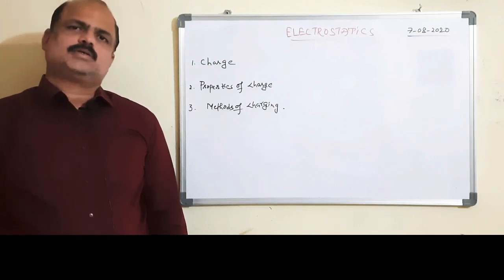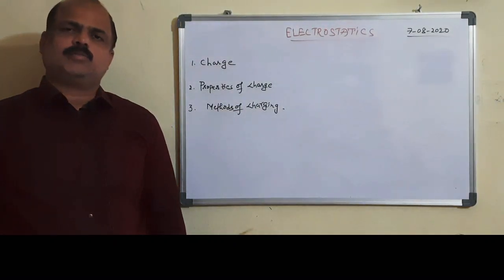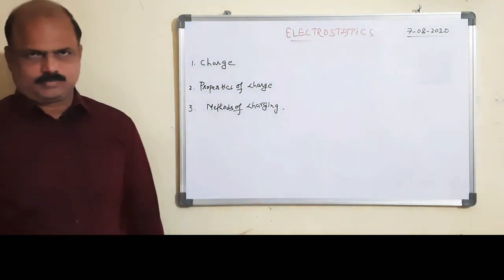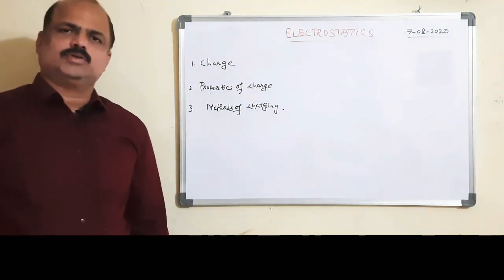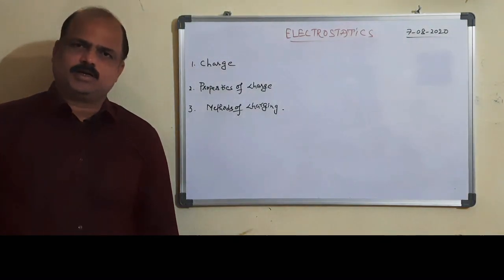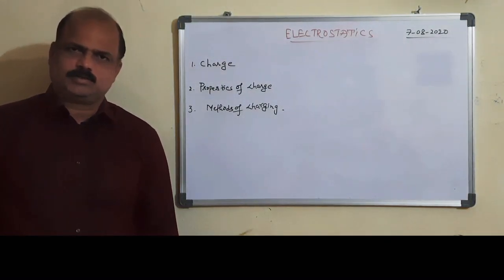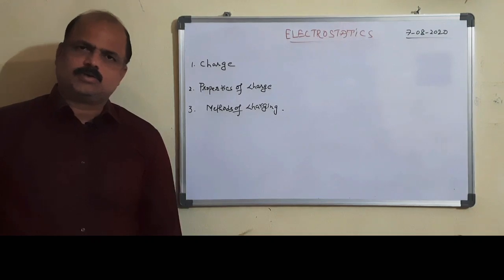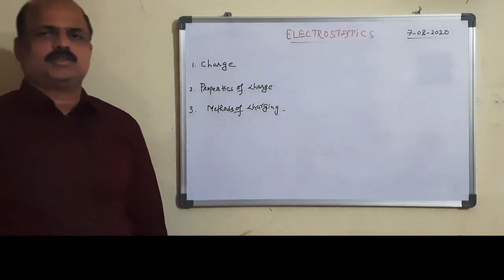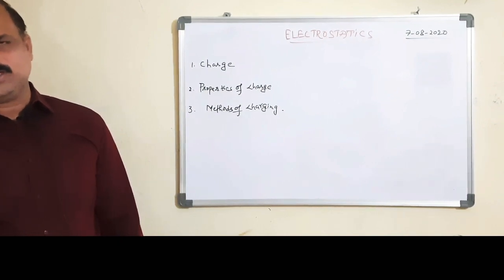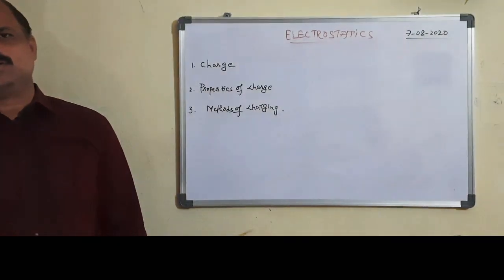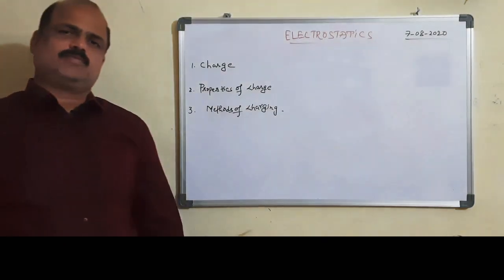We know that charge is a fundamental property of matter which experiences and produces electric and magnetic fields. So that means whenever charge is at rest, it produces an electric field. When the charge is moving, it produces a magnetic field.